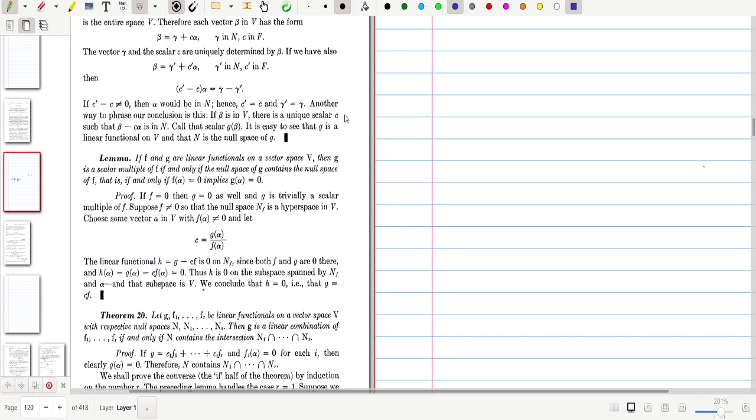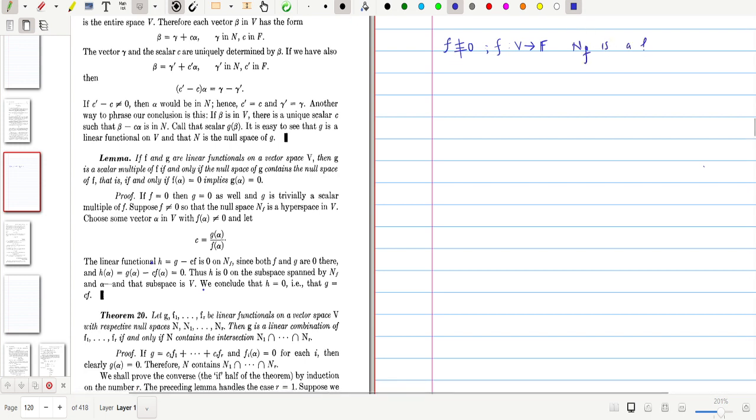Hi all. In the last class, we discussed what a hyperspace is in the general case, and we also saw that if f is a linear functional from V to F, and f is a non-zero linear functional, then the null space of f is a hyperspace.